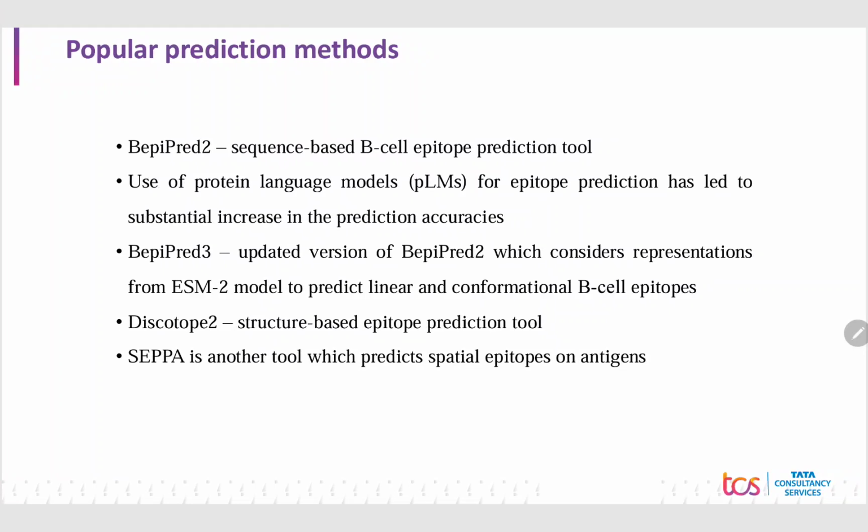The protein language models are pacing ahead in this prediction task. To this end, BepiPred3 is the state-of-the-art method which works on protein embeddings from ESM2 for the prediction. However, we think that these PLMs might not be able to capture certain structural features which involve the shape and protuberance of the protein.